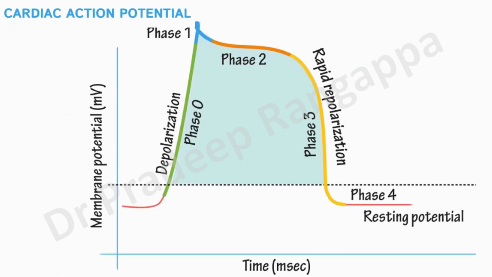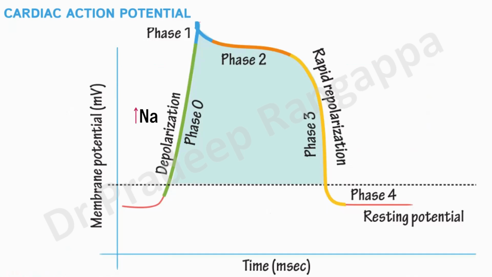When we dwell into the core physiological standpoint, we need to understand the chemical changes that facilitate the action potential of the myocardium. As you read in physiology classes in MBBS, the cardiac action potential has four phases: the depolarization phase, the end of depolarization, rapid repolarization, and the resting potential. So these are the four changes that tend to happen.